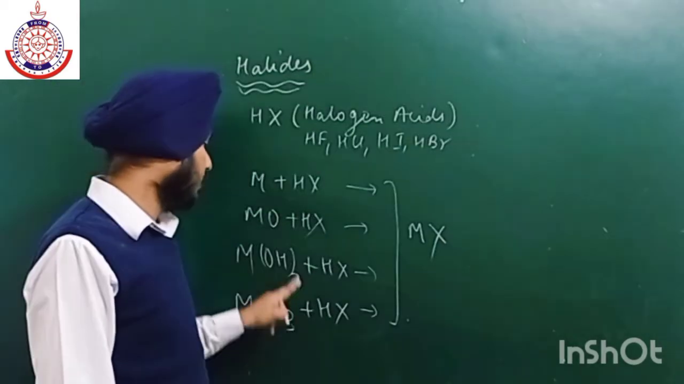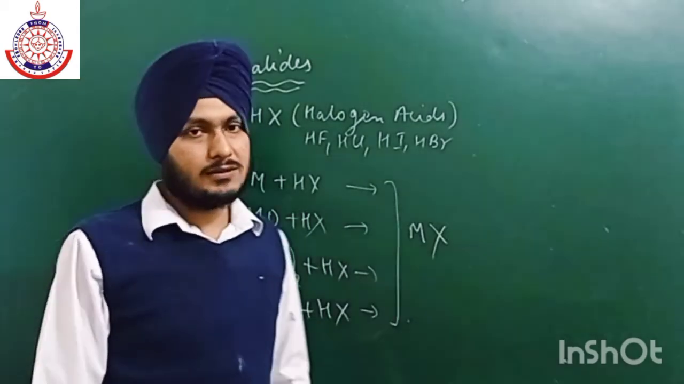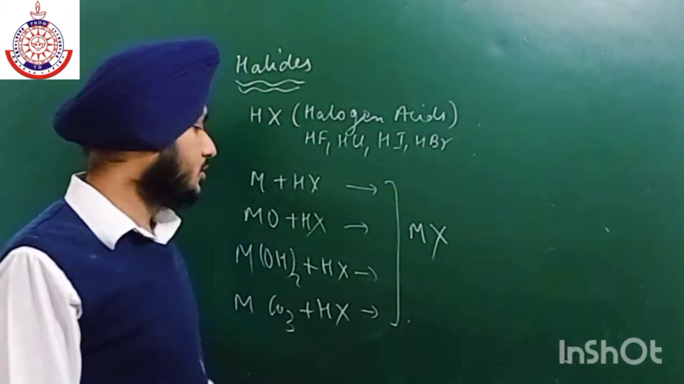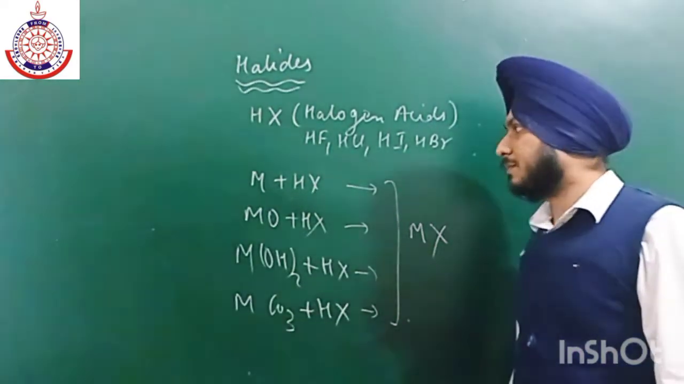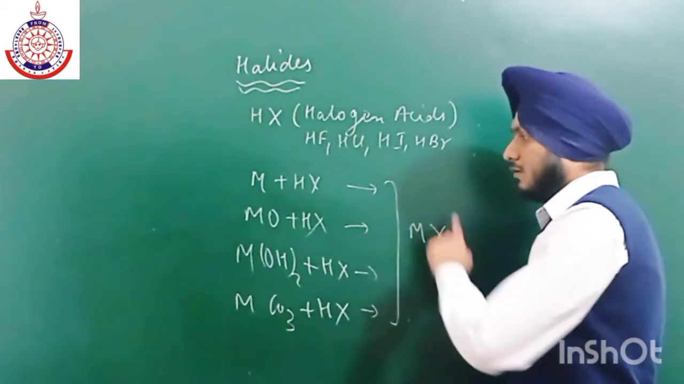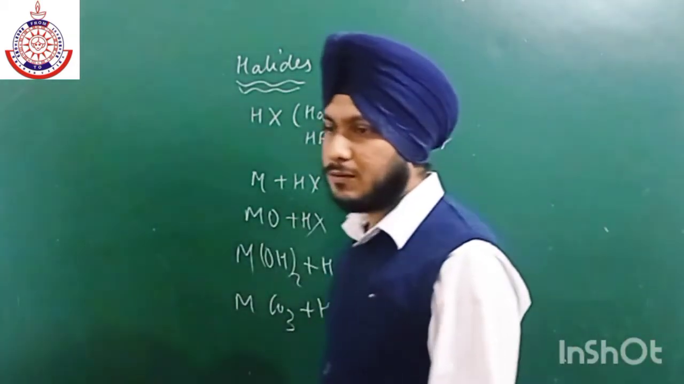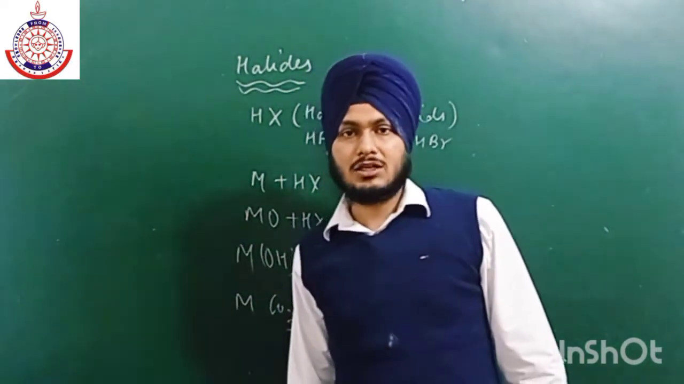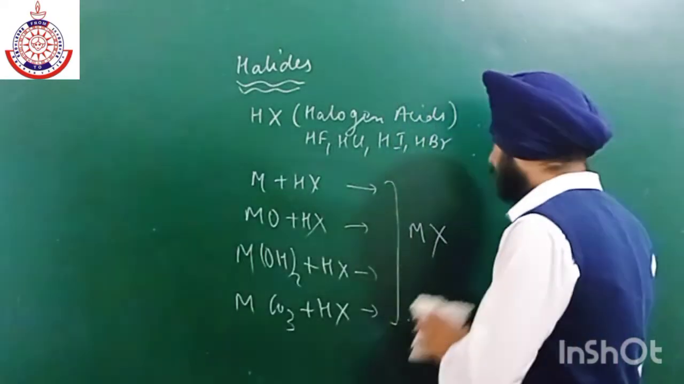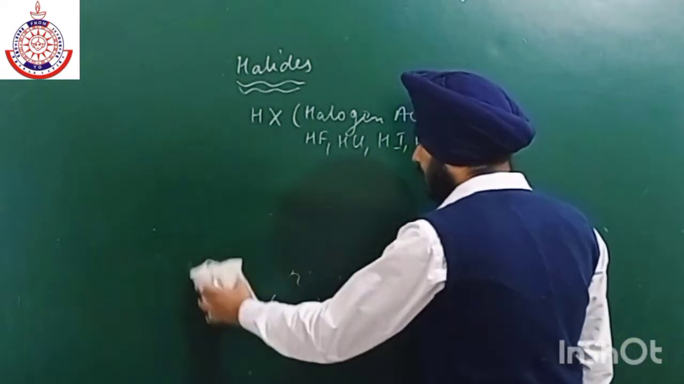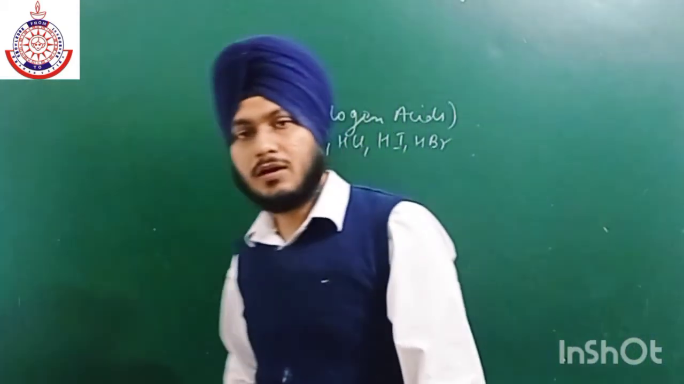In case of oxide, water, in hydroxide you again get water, and in carbonate water plus CO2 you will get. Okay, so byproducts are different, but the methods of preparation are these four. You can easily prepare metal halides. Now if we talk about the nature of these halides, so beryllium halides की अगर बात करें, they are covalent in nature, like we have BeCl2. Okay, so BeCl2 exists in polymeric form.